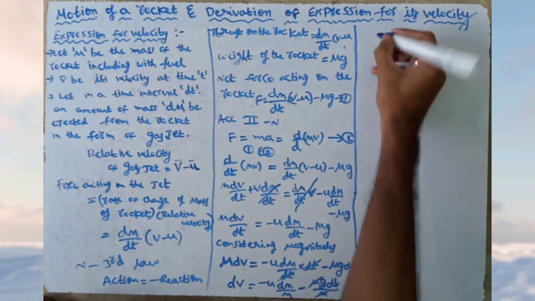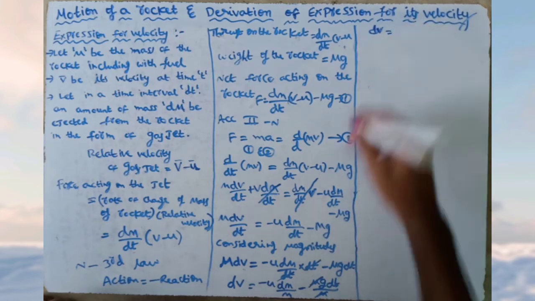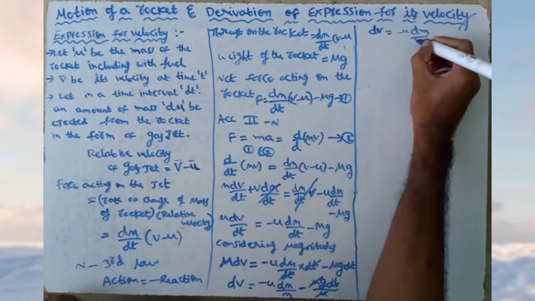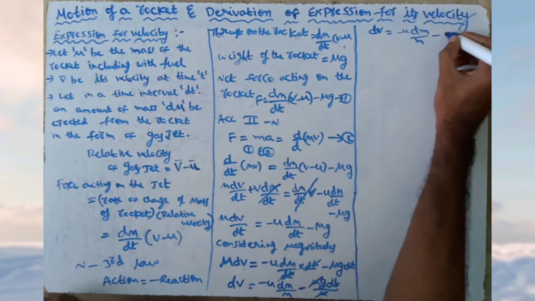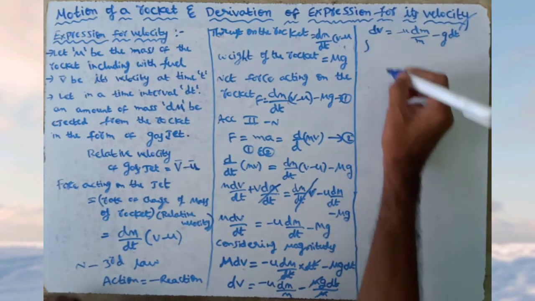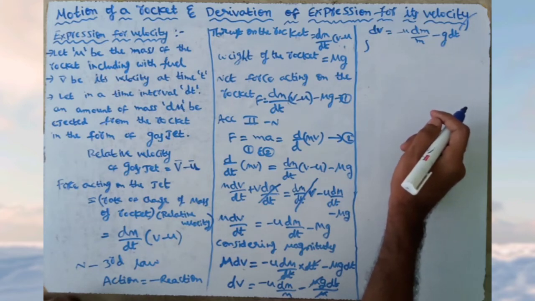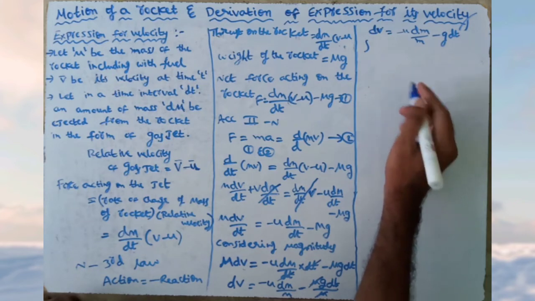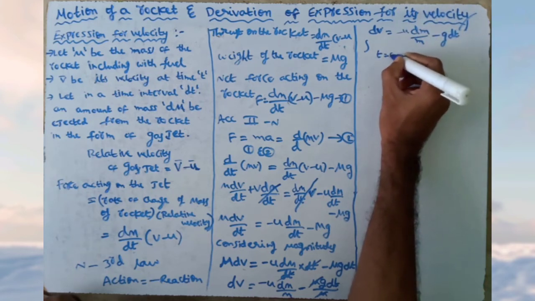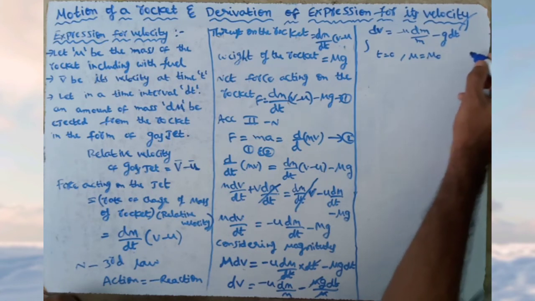Now here dv is equal to, the balance we are writing, dv is equal to minus u dm by m minus gt. Now integrating the above equation from the beginning of motion, where t is equal to 0 and mass of the rocket m is equal to m naught and velocity of the